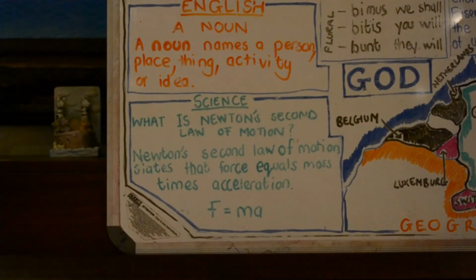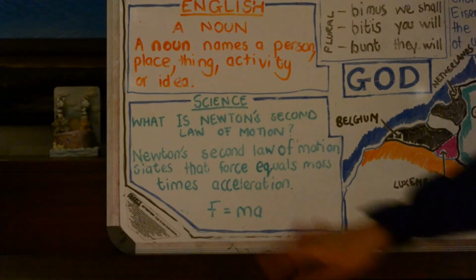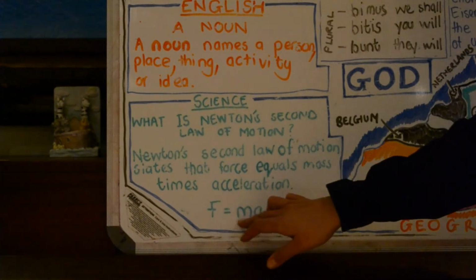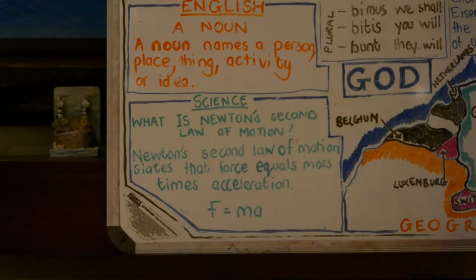Moving on to the science this week. We will be looking at Newton's second law of motion. I'm going to read out the statement for the science, and then I'm going to do some hand motions. So Newton's second law of motion states that force equals mass times acceleration. And that's how you write out the equation. Force equals mass times acceleration. Right, so if you could have a look at me, I'm going to do some hand motions.